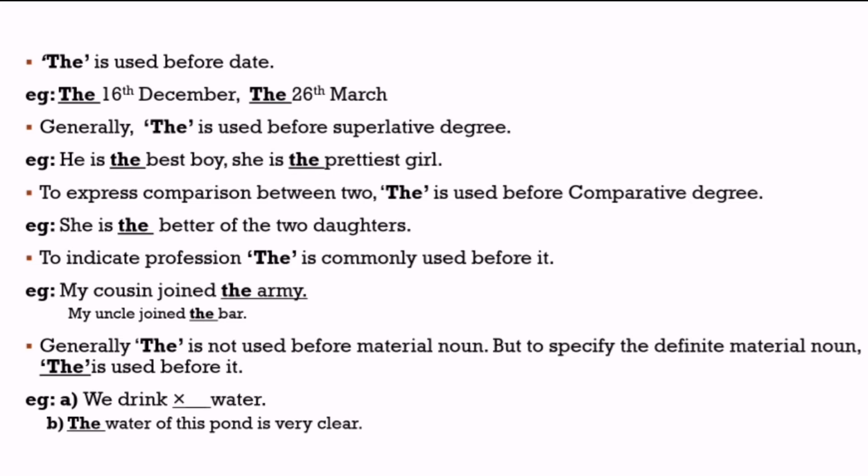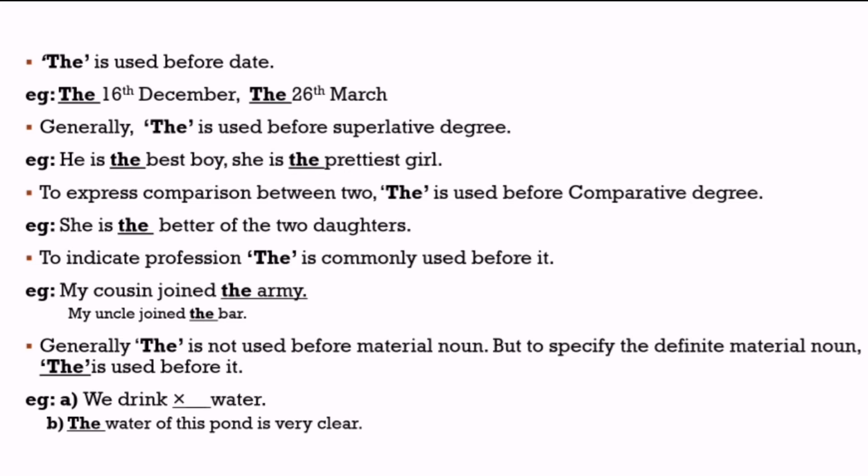Next rule of the definite article, to express comparison between two, the is used before the comparative degree. As an example, she is the better of the two daughters. Another rule, to indicate a profession, the definite article the is used before it. As an example, my cousin joined the army, my uncle joined the bar. Here army is the name of a profession, and bar is the name of another profession that is related to law.